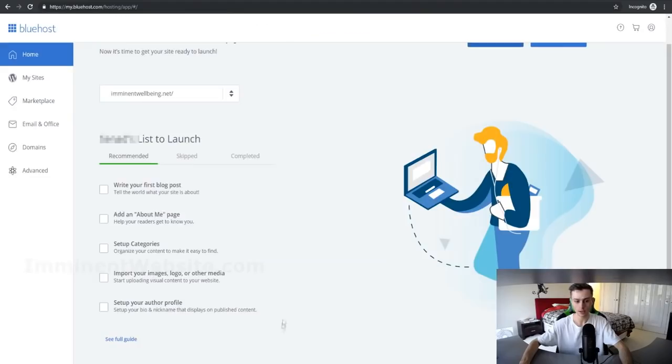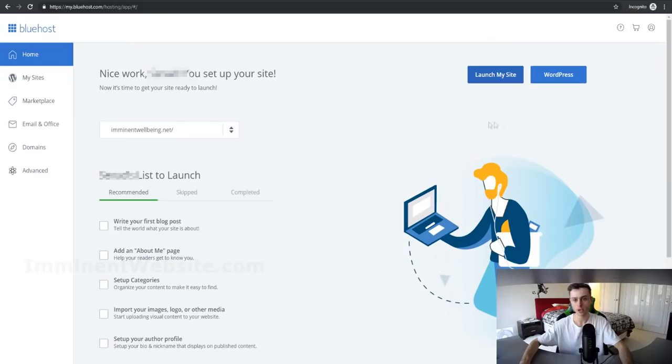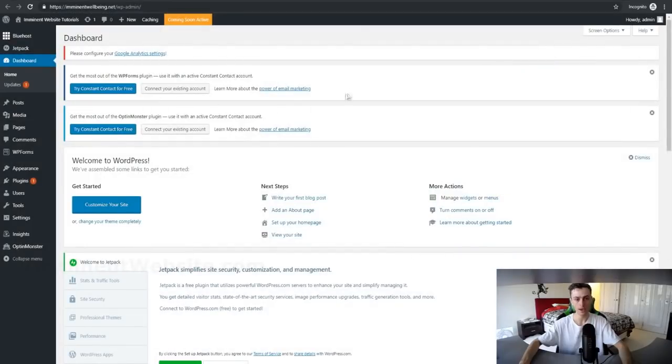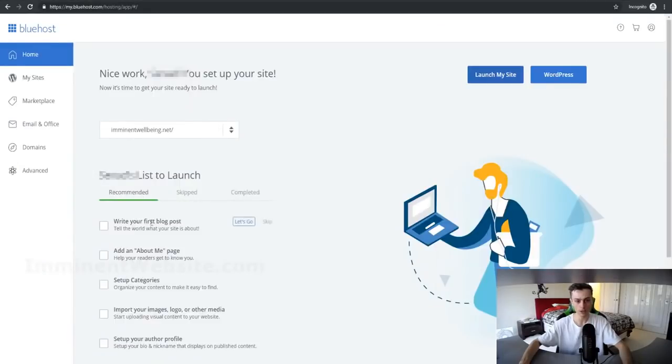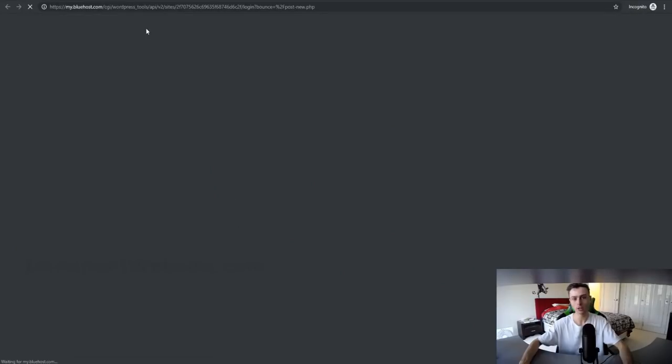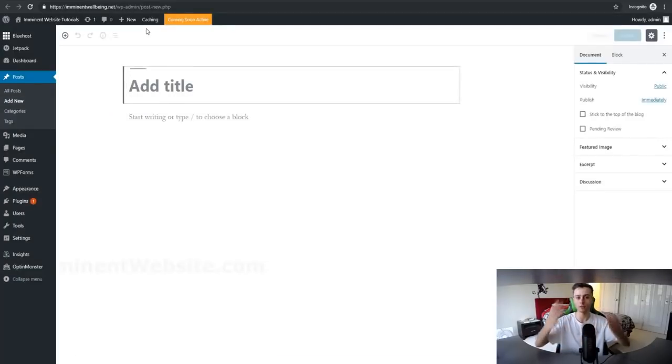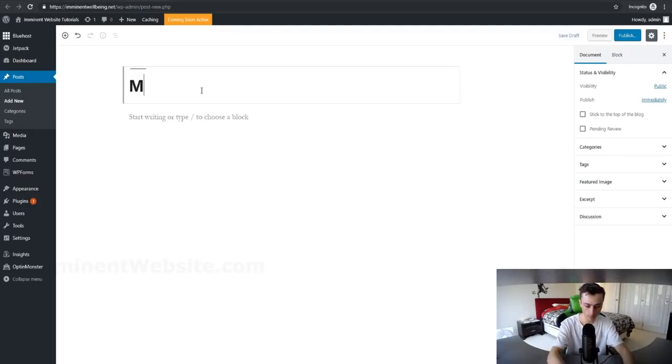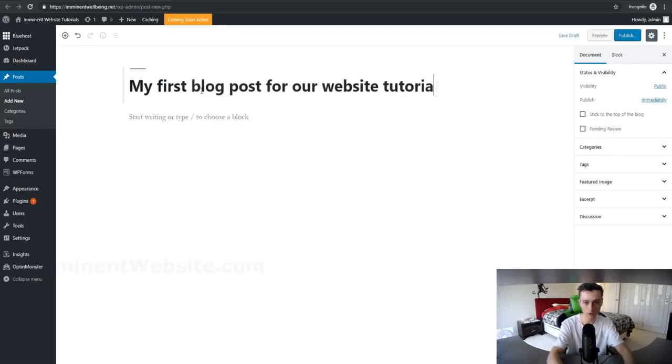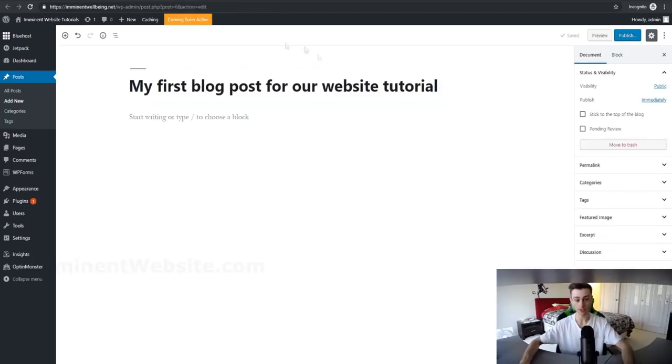So pretty much it's telling us to complete this guide first before we launch our website live to the internet, right? But in the meantime, we can go to WordPress like I just did before, and we can add all of this. If we want to, for example, write your first blog post, we can click on let's go, and it's going to take us to the WordPress admin page, to the section where we can add our first blog post. As you can see right here, we can add a blog post and we can add the title. For example, the title could be my first tutorial, right? Alright, so that's our title right here.